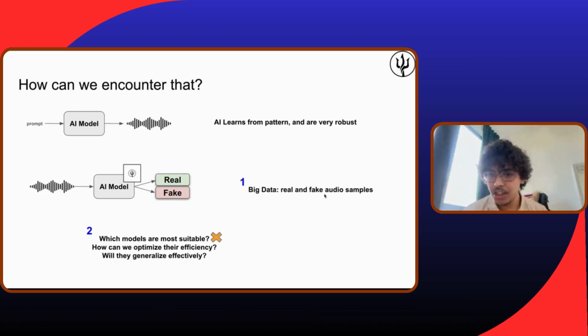We know in general that AI models can take prompts and generate really nice content. AI learns from patterns and is very robust, as we can see from ChatGPT and Veo 3 and all these models. So why not use AI itself, but this time as a defender? Instead of generating content, it will take the content and act as a defender and say whether the content is real or fake.